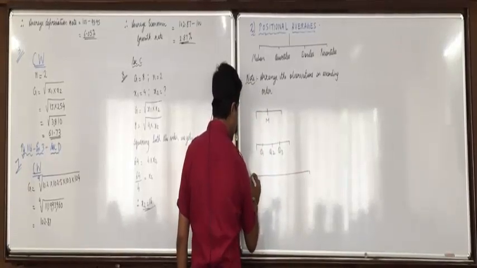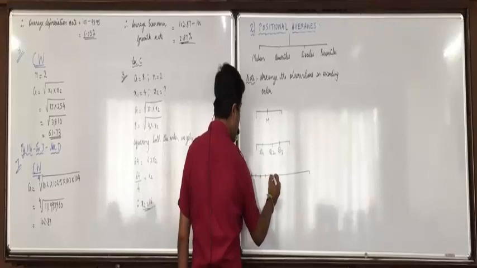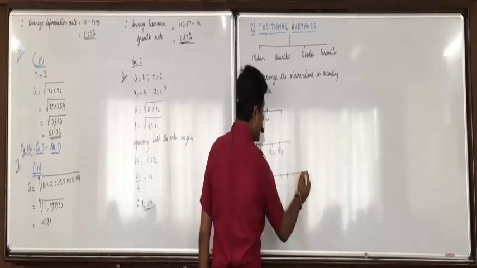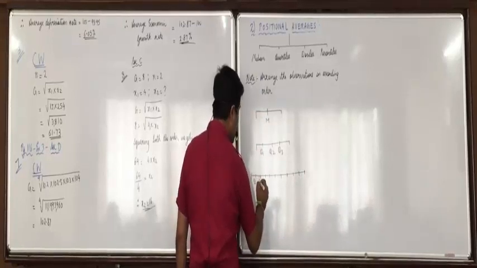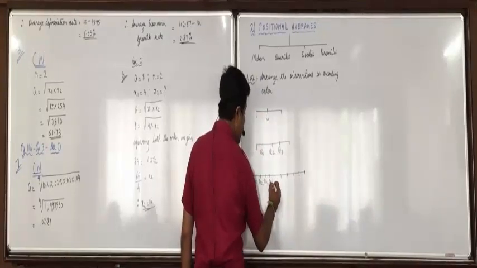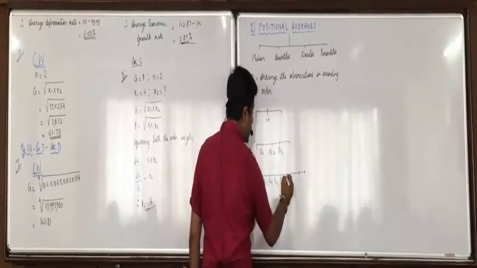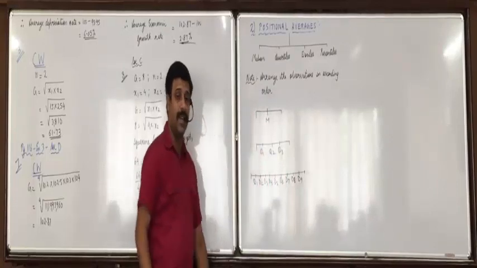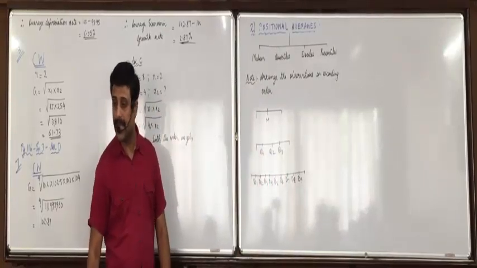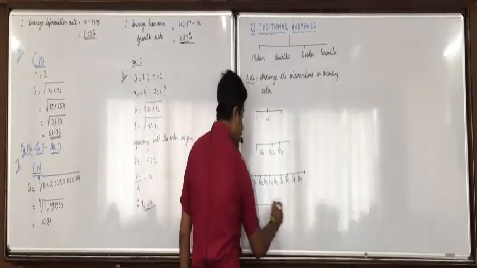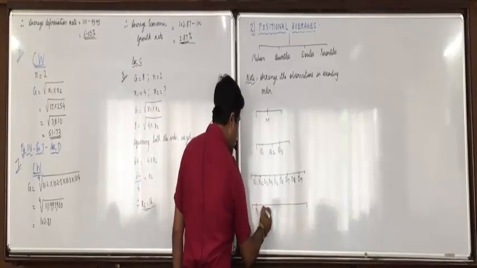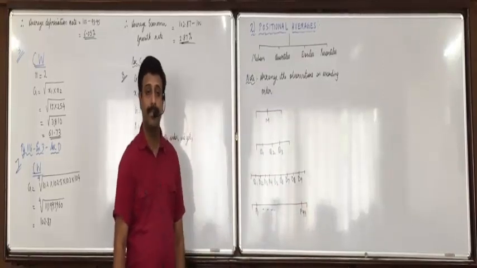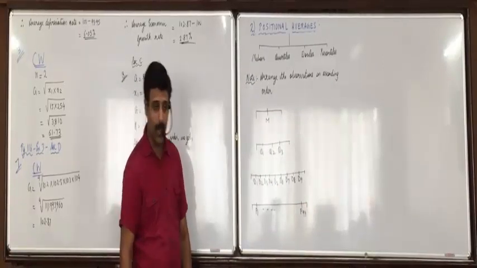Okay, deciles will divide in 10 parts. 1, 2, 3, 4, 5, 6, 7, 8, 9. This is 10. But there will be 9 deciles: D1, D2, D3, D4, D5, D6, 7, 8, 9. And 9 observations will divide in 10 parts. You will understand this. And for percentiles I am not writing, but it divides in 100 equal parts. Understood that point, everyone? Okay.